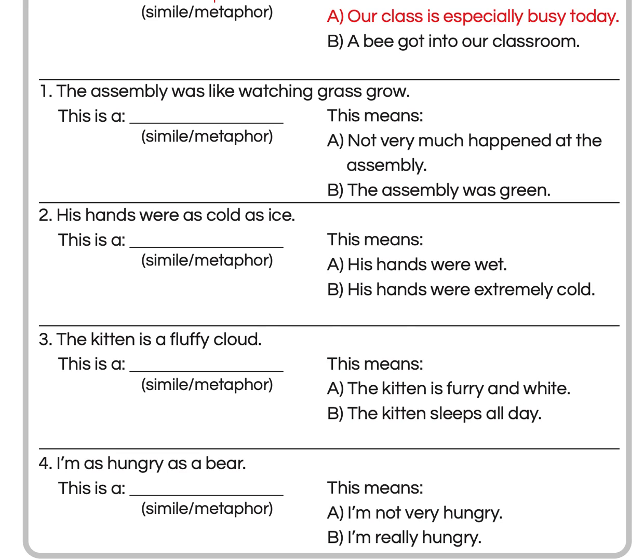Number 4, "I'm as hungry as a bear." This is a simile or metaphor. Why don't you look for the key words right now? Does it have is, like, or as? It has as, which makes it a simile. I'm as hungry as a bear. This means A, I'm not very hungry, or B, I'm really hungry.